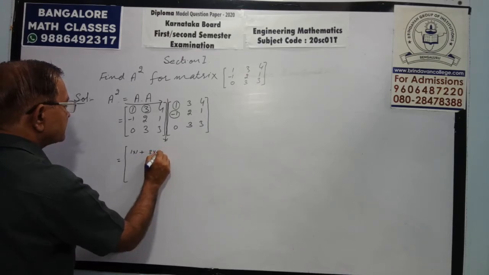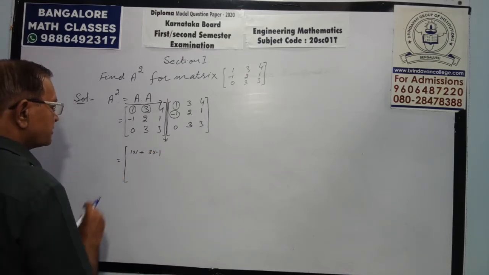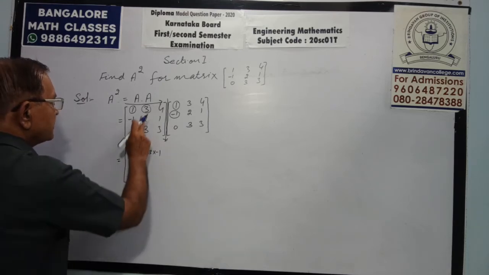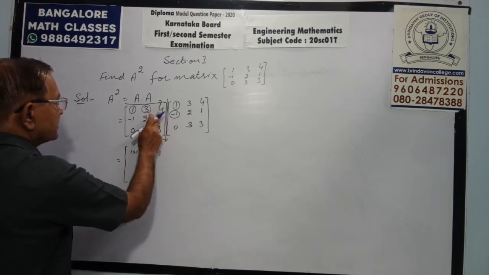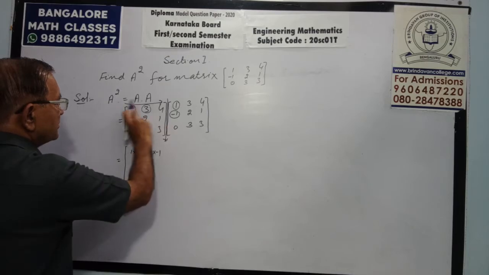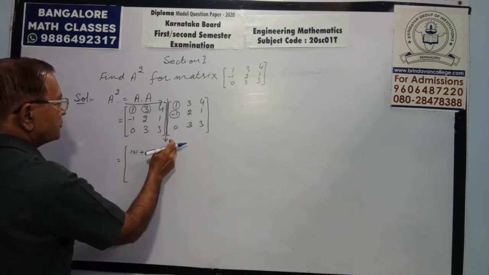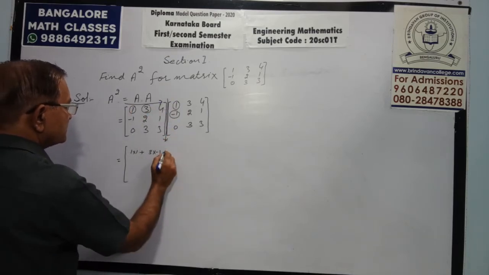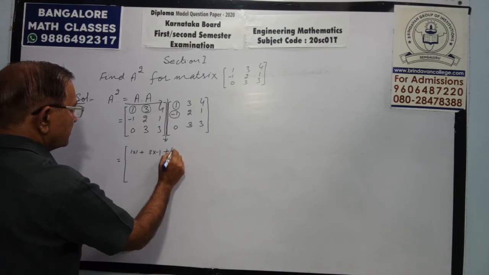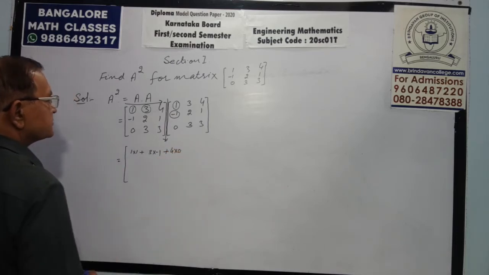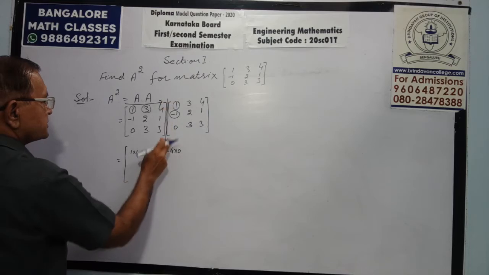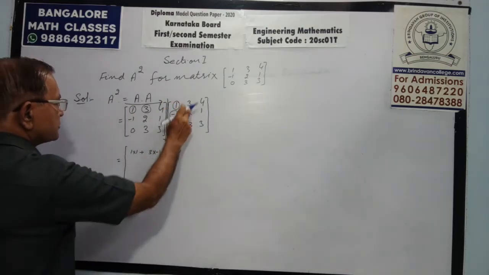Third, third: 4 into 0. We have to add all entries. Write the entries properly.